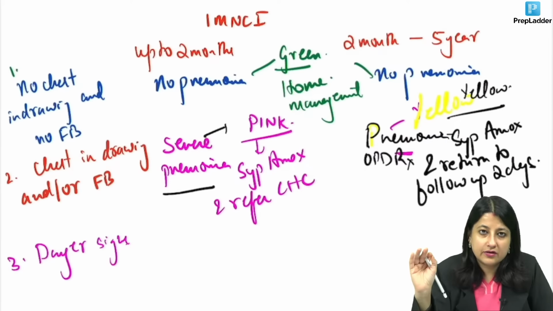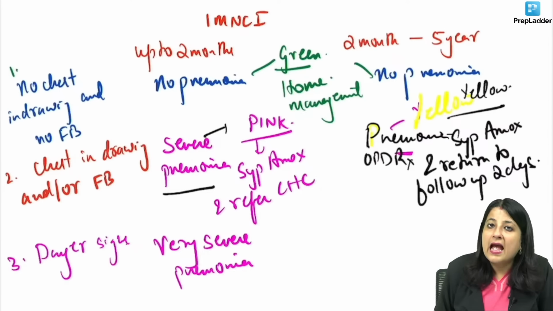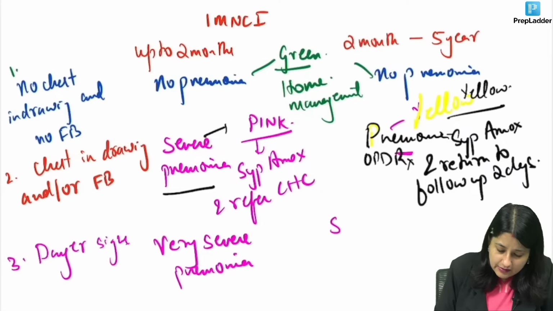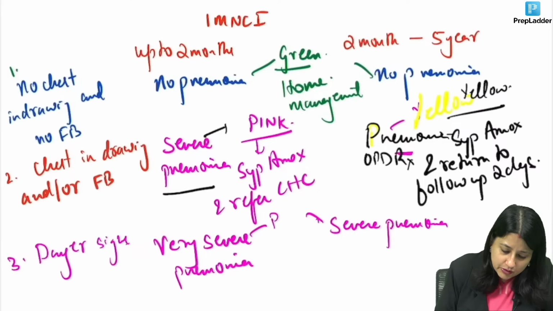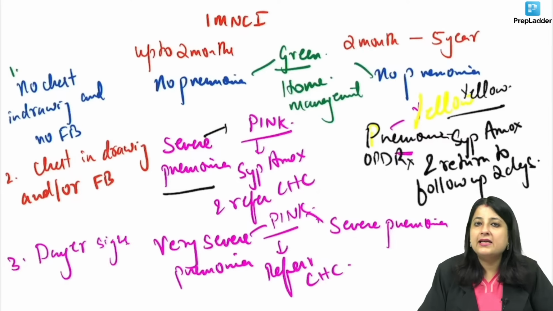Okay? So up to 2 months we are going to put him in very severe pneumonia. We will put the baby in very severe pneumonia. And on the 2 months to 5-year-old we will club the baby in severe pneumonia. In both the situations, which color am I putting the baby into, guys? I am putting into pink. So when it is pink, where are you going to refer, everybody? Give syrup amox and refer to a CHC.